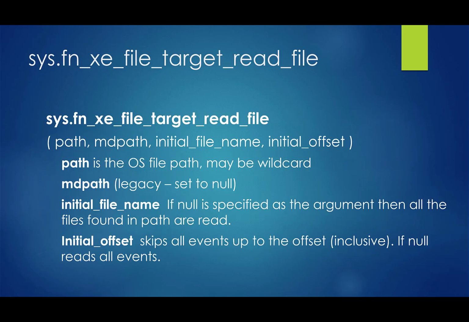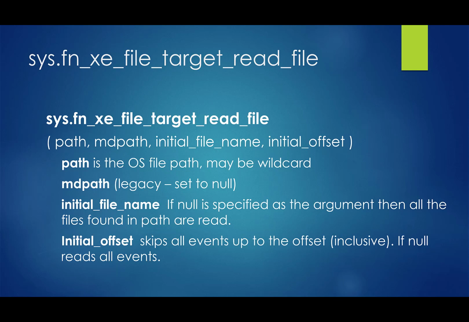When we go to read the file, obviously we have to have something that can read a file, so we use a system function called sys.fn_xe_file_target_read_file. And basically there are 4 parameters. The first one is the most common parameter that you'll fill in. It's the path where XEL files are written. MD path is legacy. It's essentially a format file that 2008 and 2008 R2 needed. Today we just set it to null. It doesn't give us any benefit.